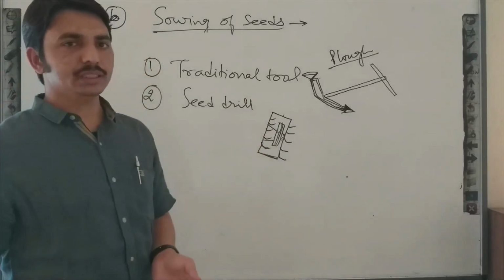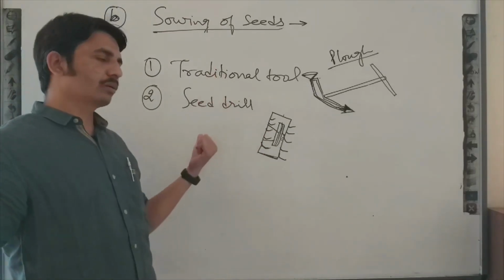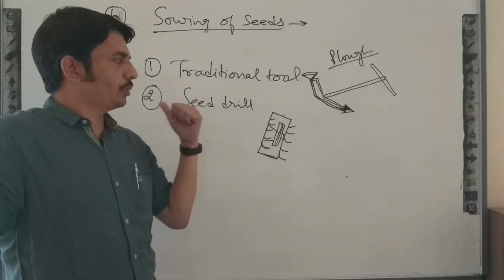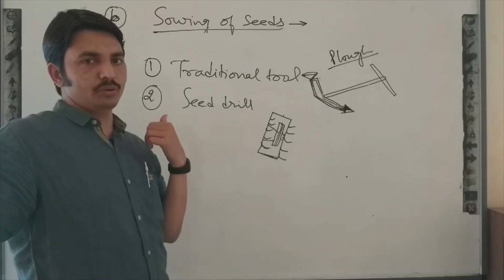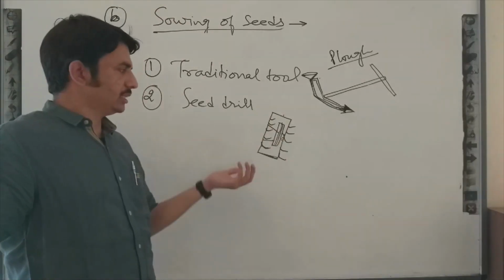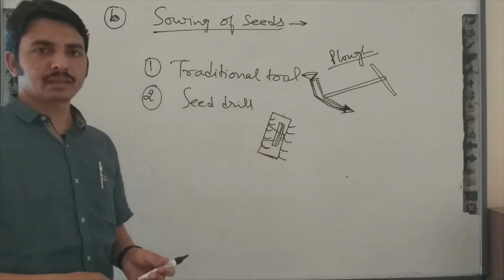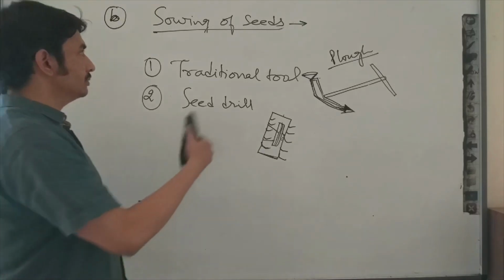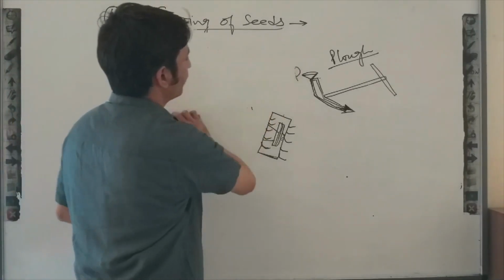And as we discussed the advantages of these two tools, what are the advantages? Seeds will be distributed uniformly, seeds distributed at proper depth, seeds will be covered by the soil, so seeds will not be eaten by the birds. Okay, these are the tools which we use for sowing purposes.